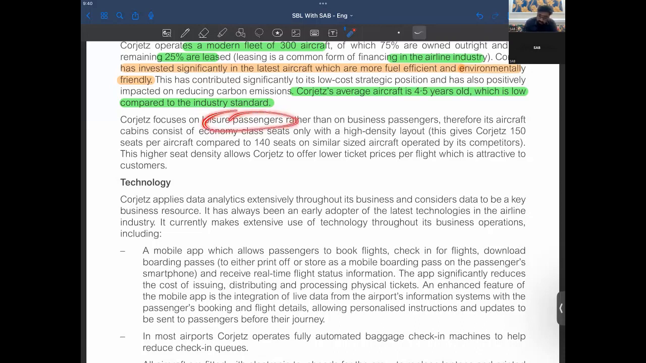Gorgeous focuses on leisure passengers rather than business passengers. Therefore, its aircraft cabins consist of economy class seats. More seats per aircraft compared to 140 seats on similar aircraft. The higher seat density allows Gorgeous to offer lower ticket prices per flight, which is attractive to customers, right? Which is attractive to customers.